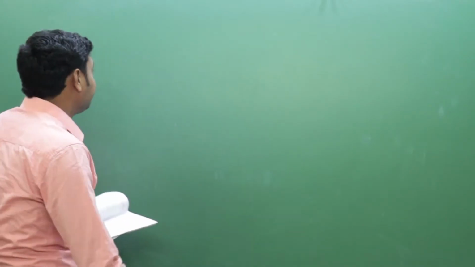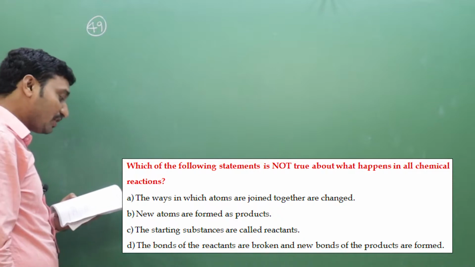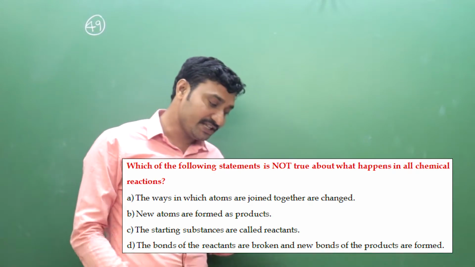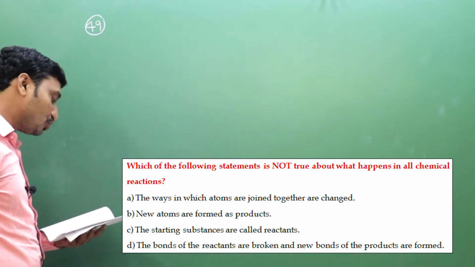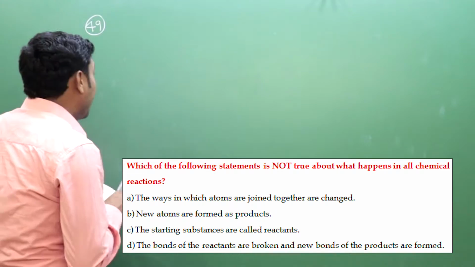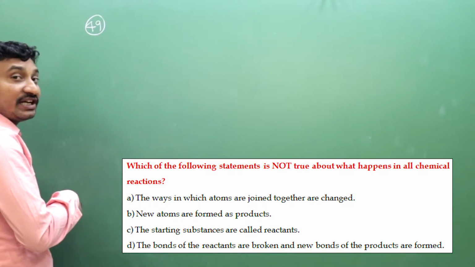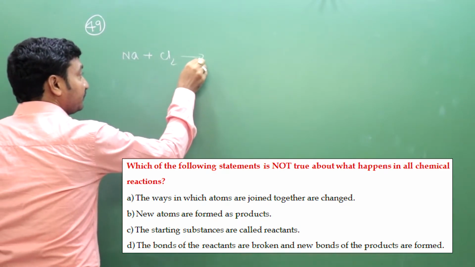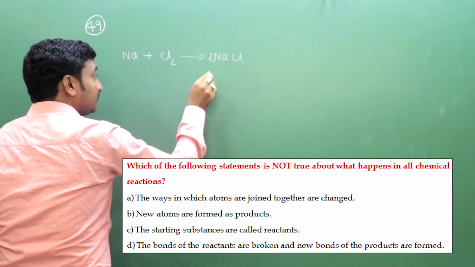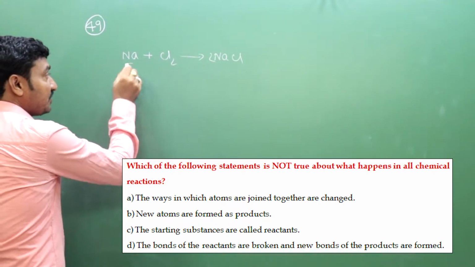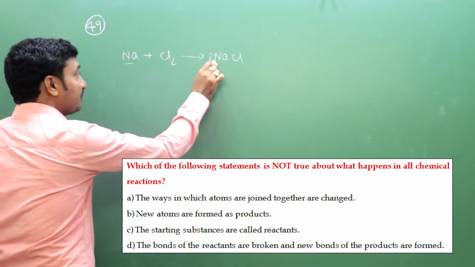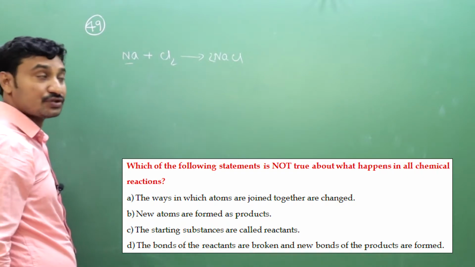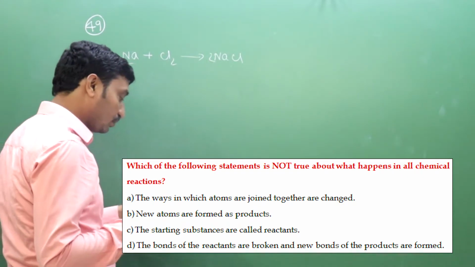Question number 49. Which of the following statements is not true about chemical reactions? Option A, the ways in which atoms are joined together are changed. Yes, atoms joined together changed. For example, sodium plus Cl2 gives NaCl. Correct, right? Atoms joined together changed. Na changed to NaCl, Cl changed to NaCl. So option A is true.